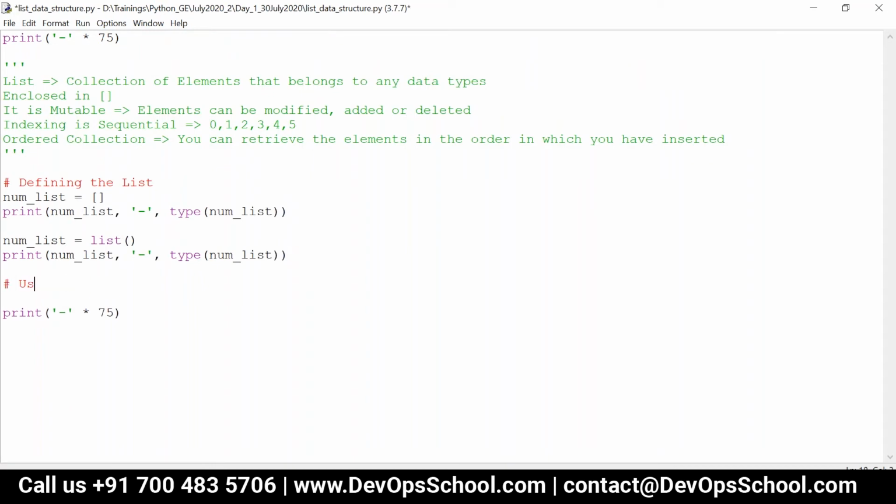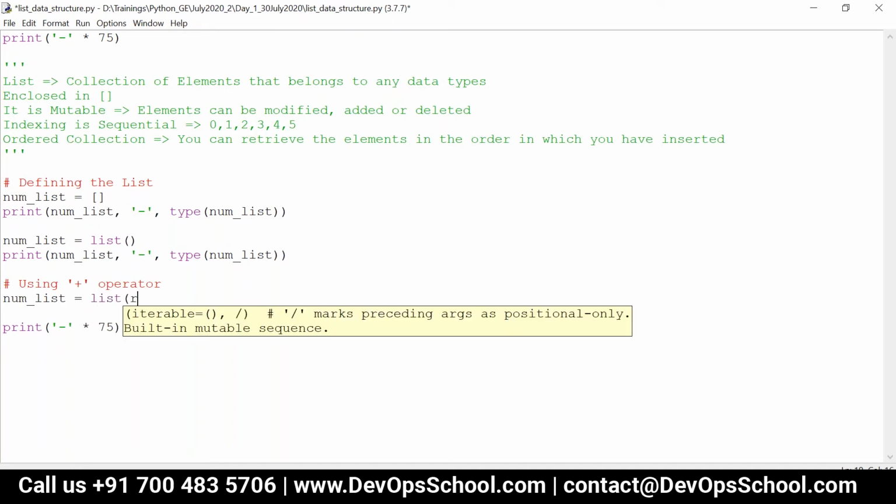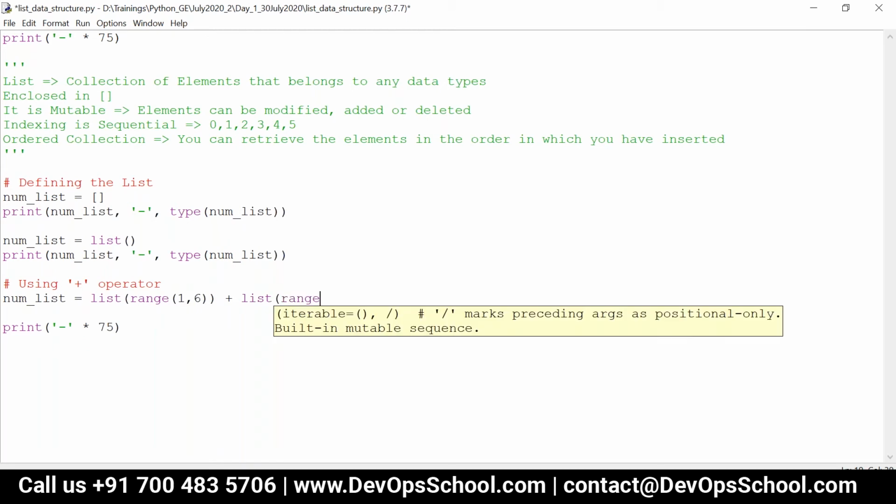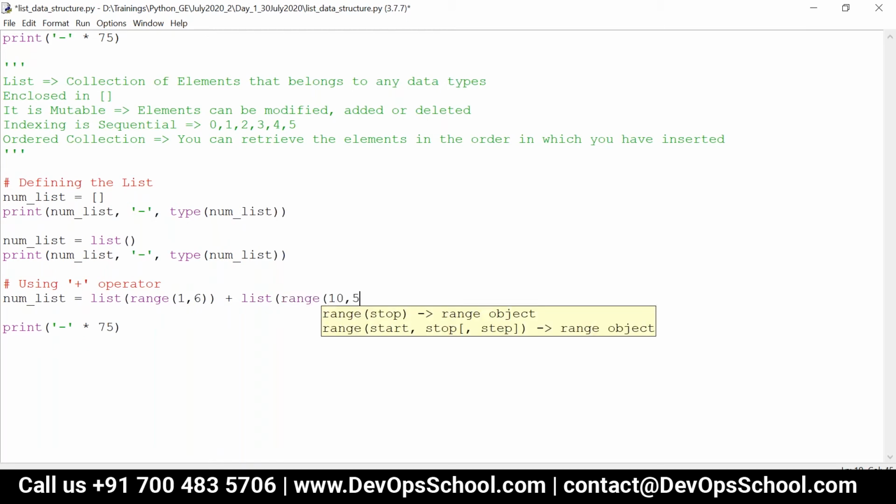And then we can create the list using the plus operator. That is what? Concatenation operator. So now let me write num list is equal to list of range of 1, 6, plus list of range of 10, 5, minus 1.